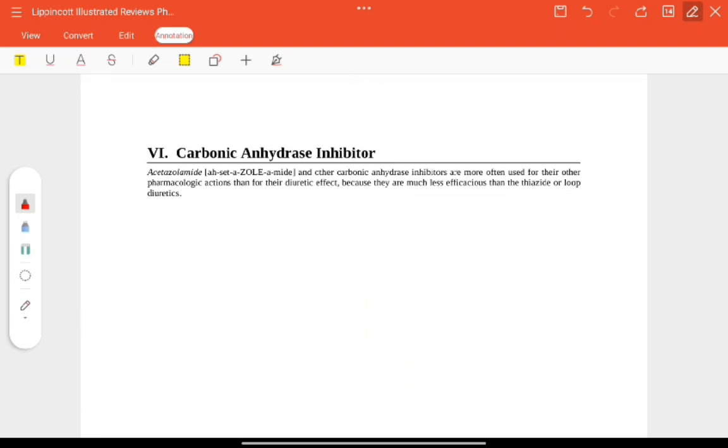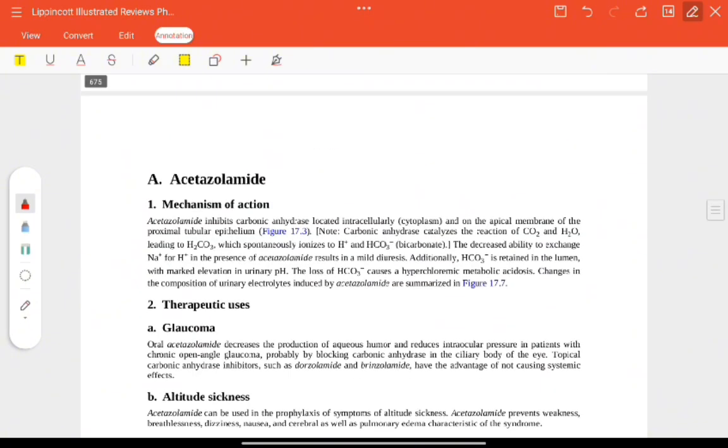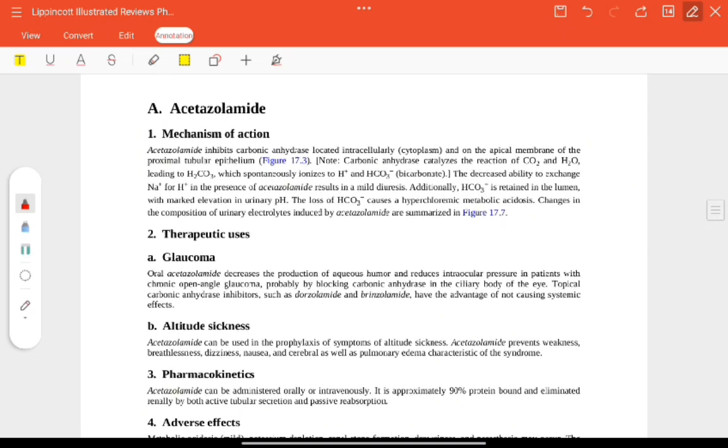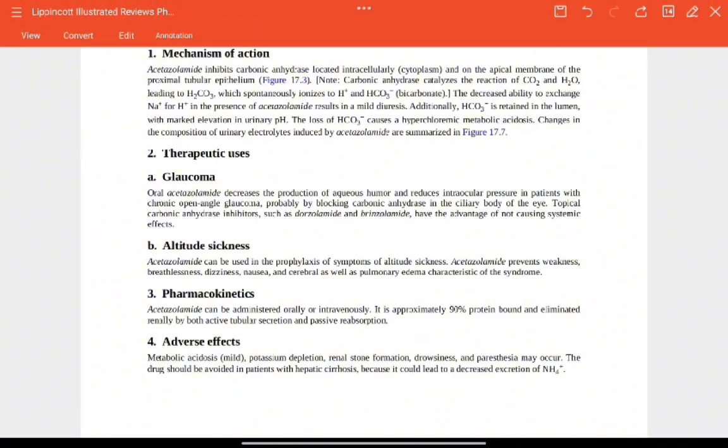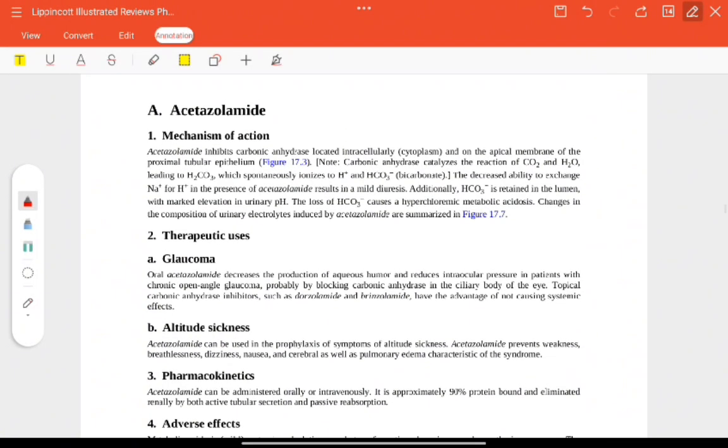Carbonic anhydrase inhibitor is acetazolamide. Often used, they are less efficacious than thiazide or loop diuretics. Acetazolamide inhibits carbonic anhydrase located intracellularly, which catalyzes the reaction of carbon dioxide and water, leading to H2CO3, which ionizes to proton and bicarbonate ions.